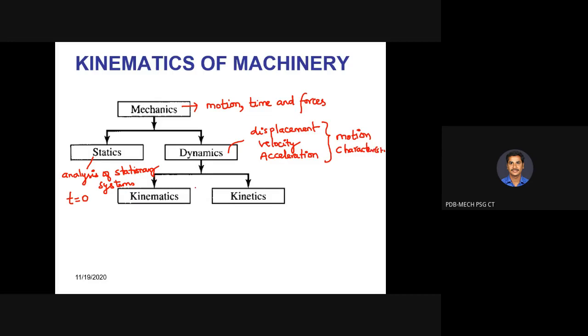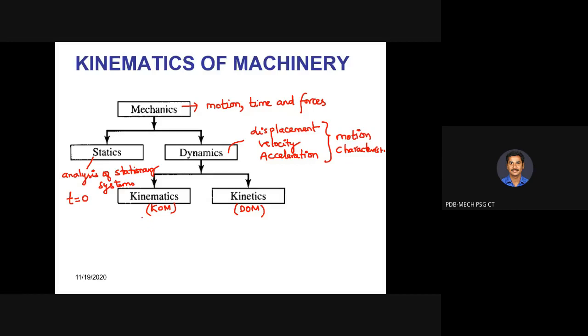In dynamics, we have two subdivisions, that is kinematics and kinetics. Kinematics is what we are going to learn, that is kinematics of machinery, whereas kinetics is the dynamics of machinery, which we are going to study in the subsequent semester. So what is kinematics and what is kinetics?